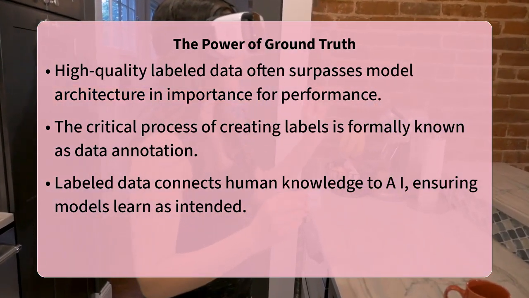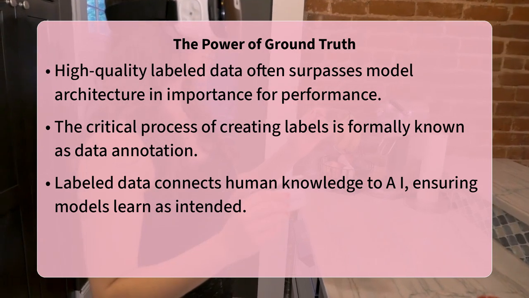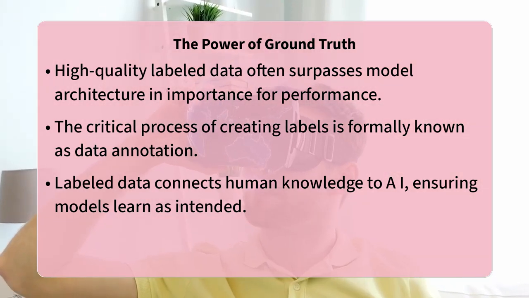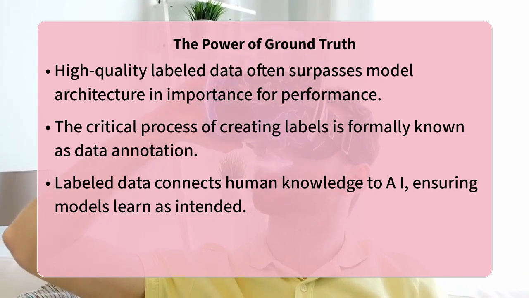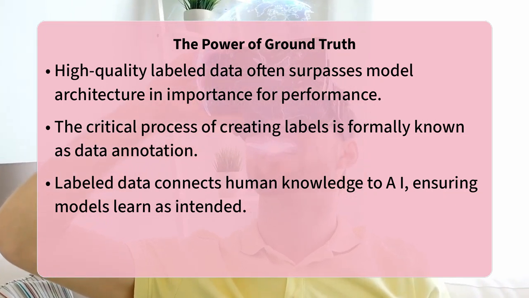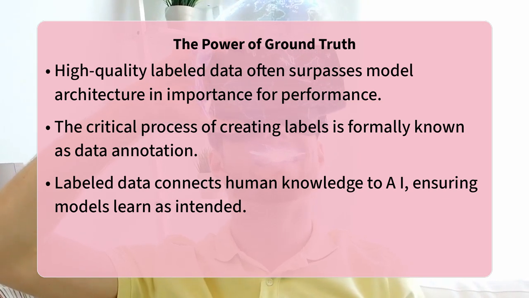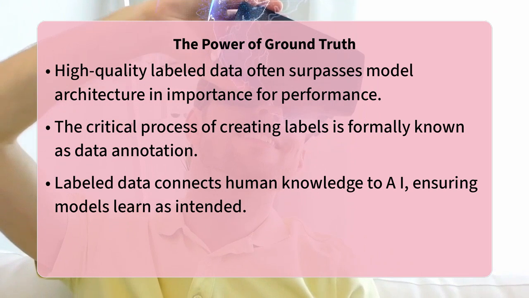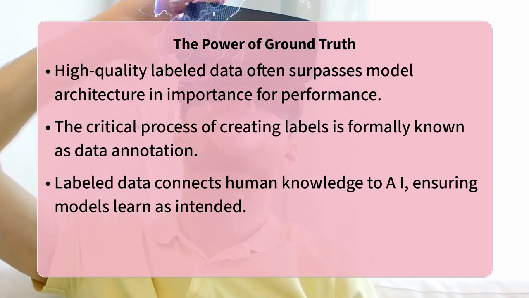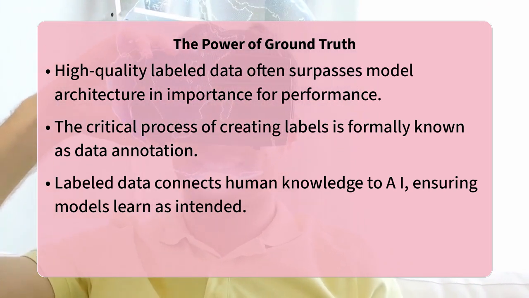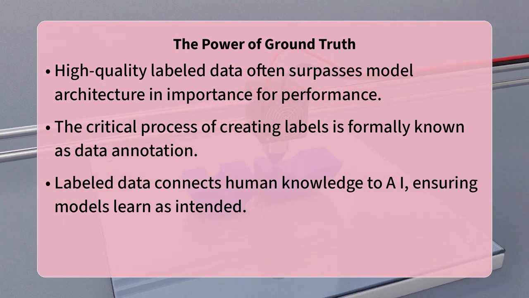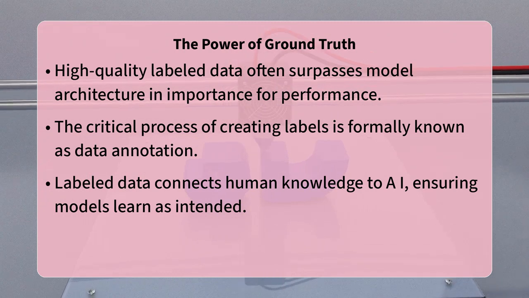Furthermore, the concept of ground truth refers specifically to these correct labels, representing the ideal, unbiased, and objective answers that the model strives to replicate and learn from. Investing significant time and resources into establishing precise and consistent ground truth is paramount for building robust and reliable artificial intelligence systems that can perform effectively in complex scenarios.